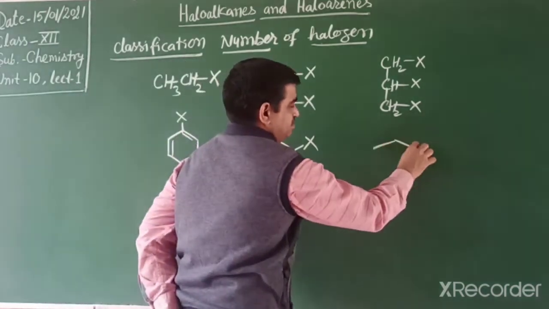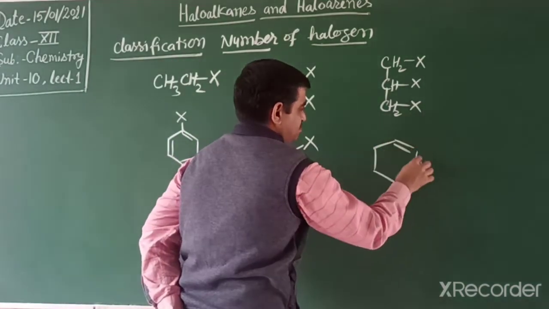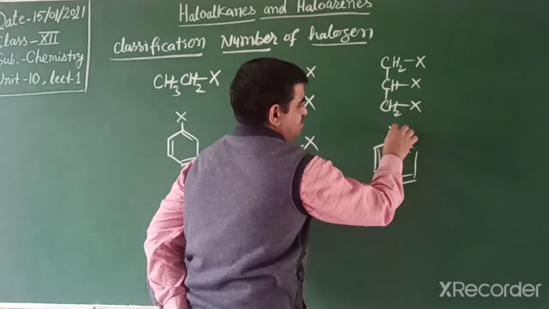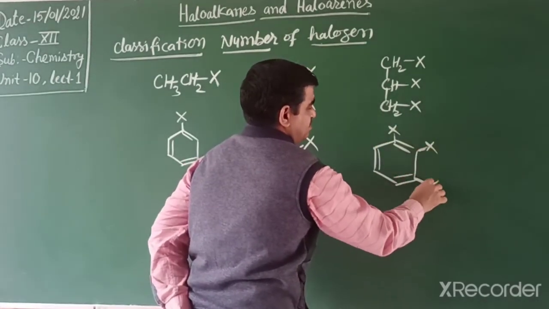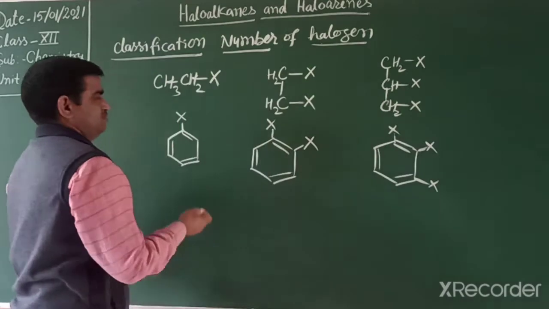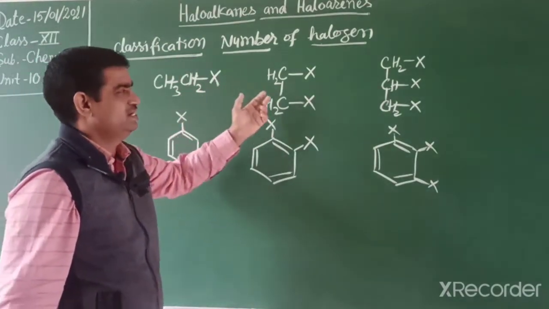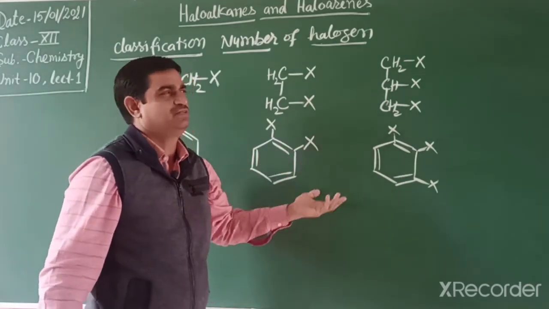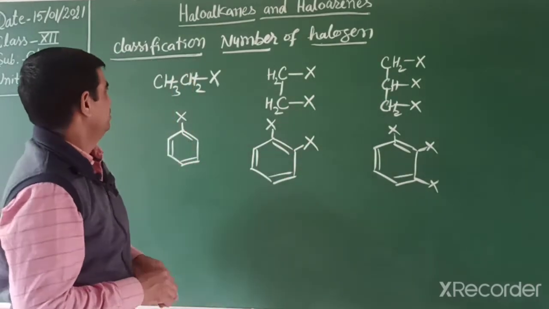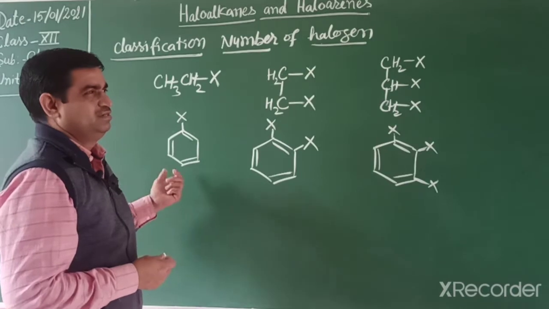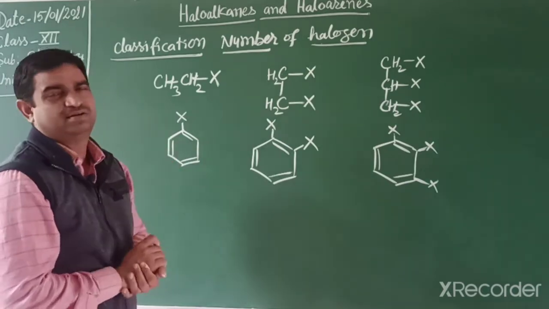If 3, then simply trihalides. So this is a very general classification: monohalogen, dihalogen, trihalogen, normal names, and this is a very simple classification.